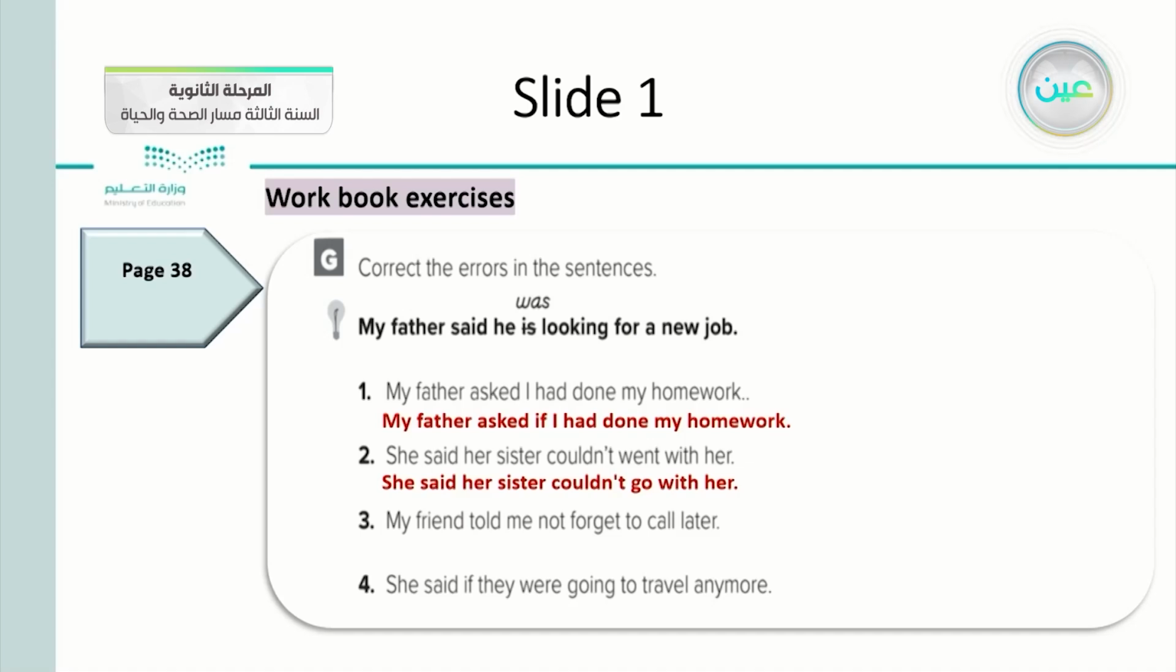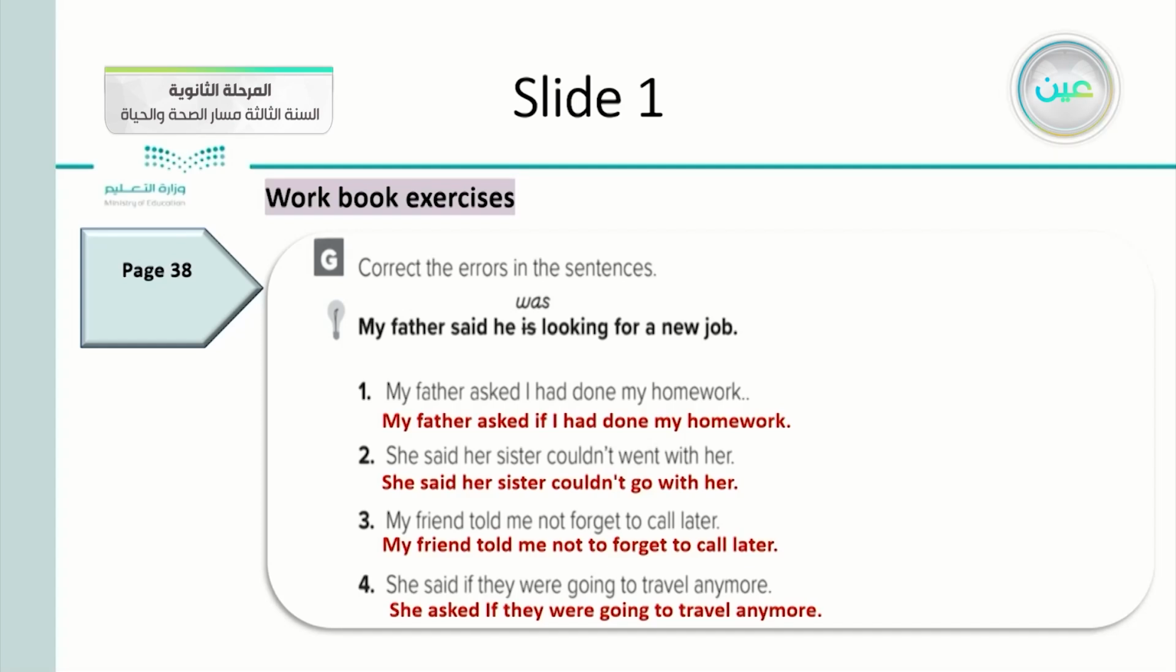Number 3, my friend told me not forget to call later. What do you think it is? My friend told me not to forget to call later. This is the correct arrangement for this sentence. Number 4, she said if they were going to travel anymore. What is the good one for that sentence? She asked if they were going to travel anymore, which means that this is from a conditional sentence.